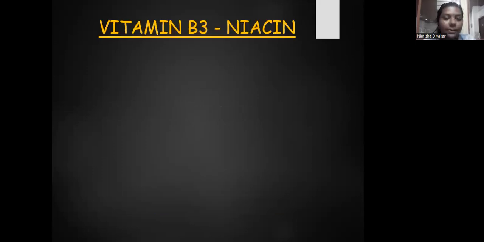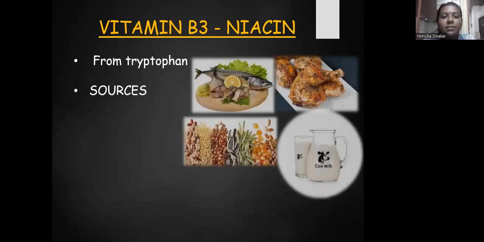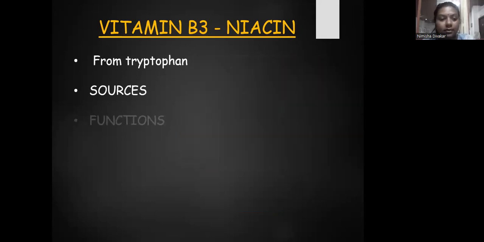Third one is vitamin B3 or niacin. Niacin is formed from tryptophan, which is an amino acid. The sources of vitamin B3 are fish, chicken or poultry, millets and cereals, and milk.